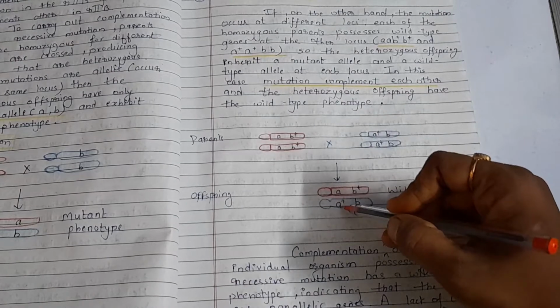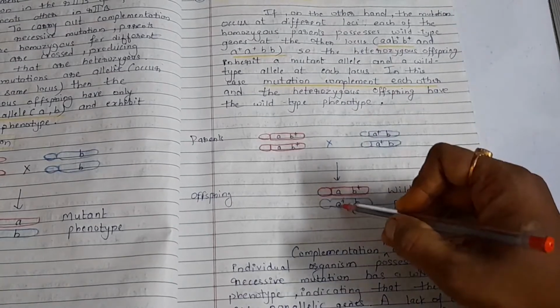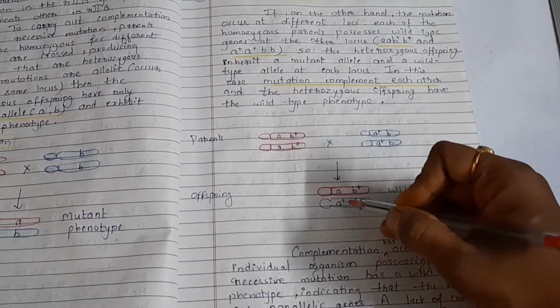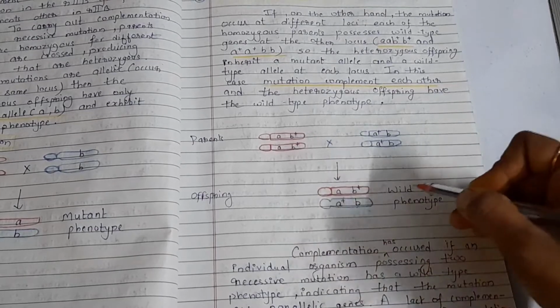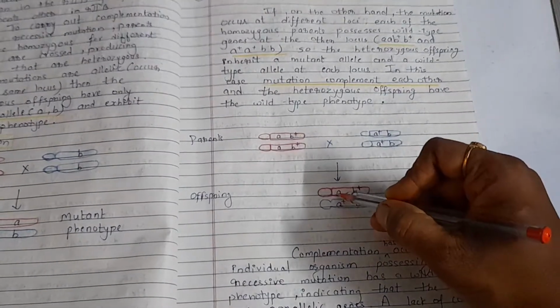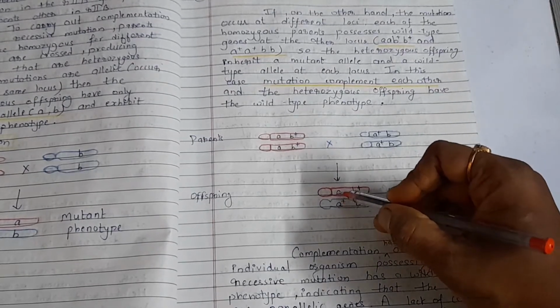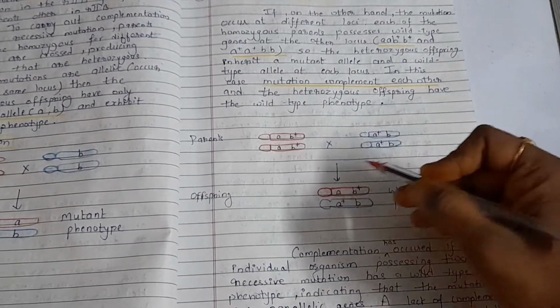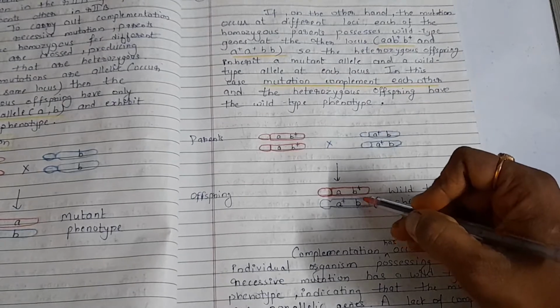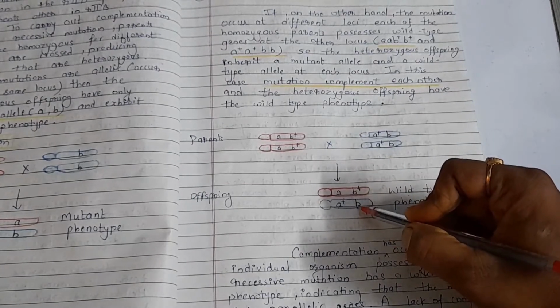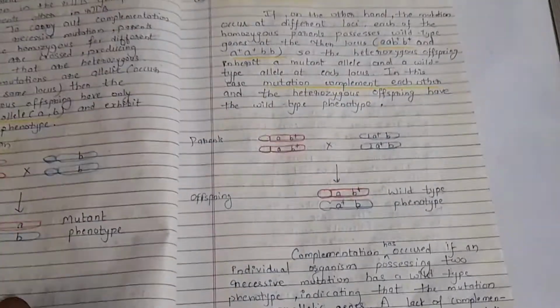For the wild type, A plus B plus should be there. So by crossing, what do they get? A plus B plus, so the wild type phenotype. A plus is complementing A, B plus is complementing B, meaning A plus is reducing the effect of the mutant version and B plus is reducing the effect of the B mutant version. So complementation has occurred.